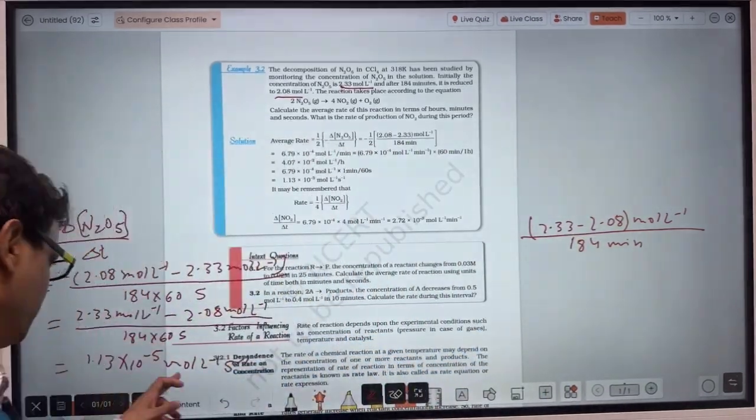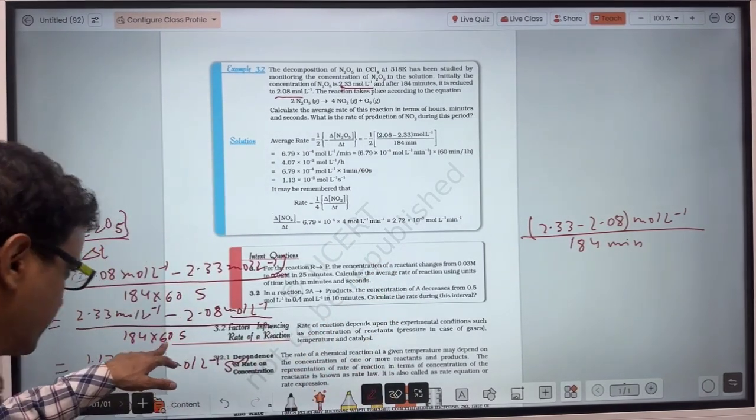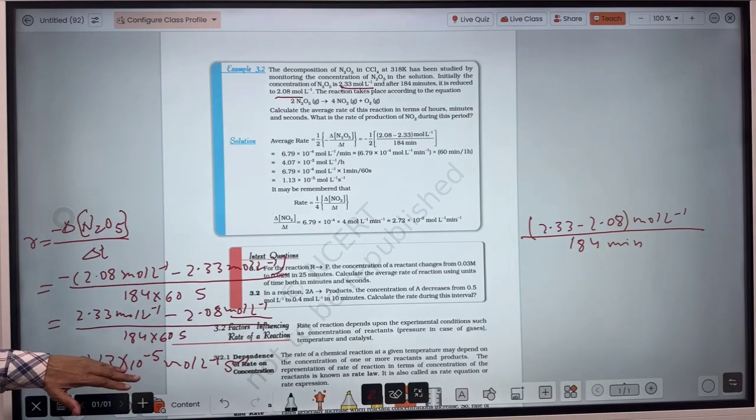Okay, so that means the value here, if you multiply by 60, then you will get it. Because that has been divided by 60, so this came. So to this value, when you multiply by 60, you will get it in per minute. So multiply by 60.